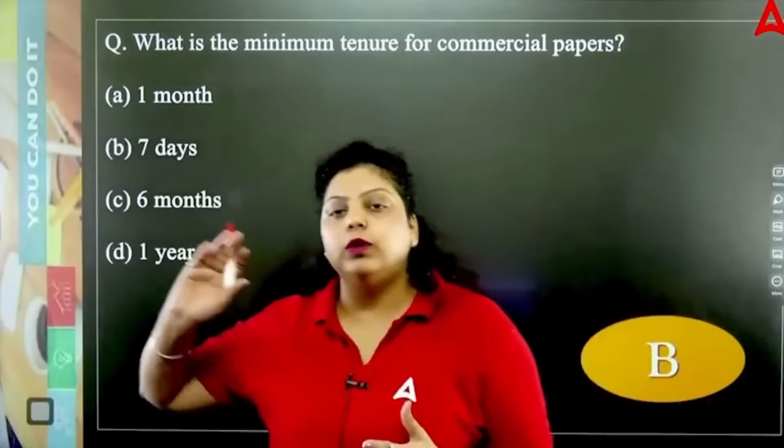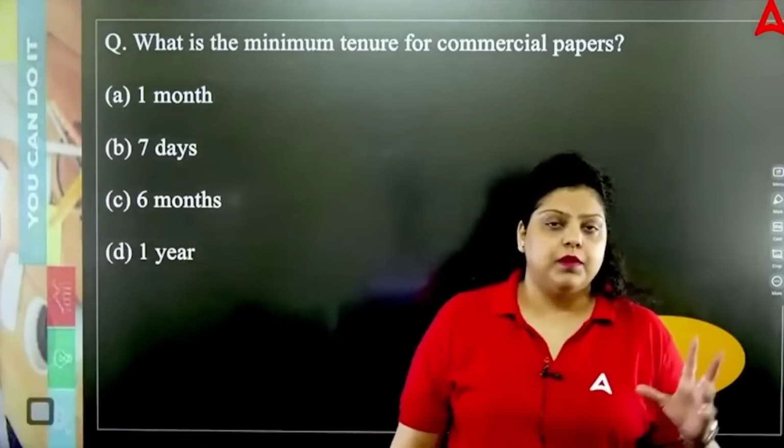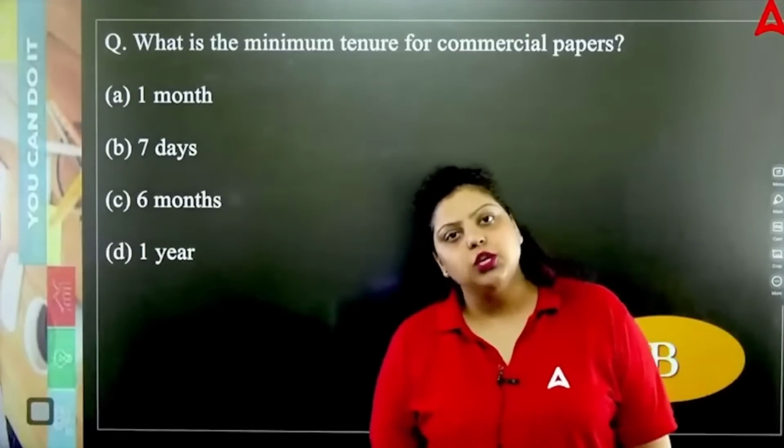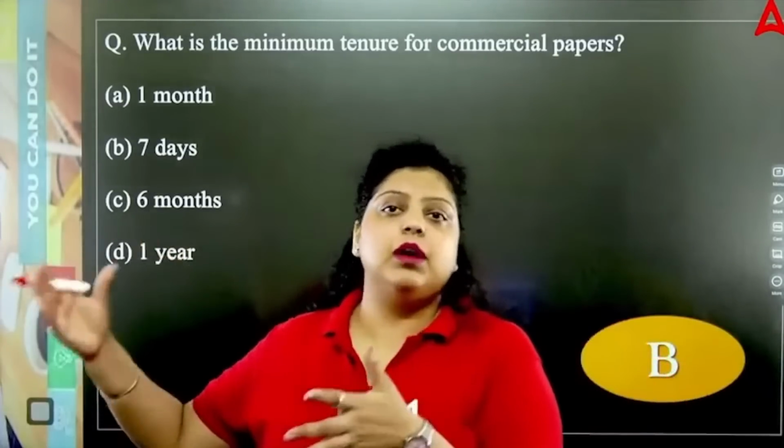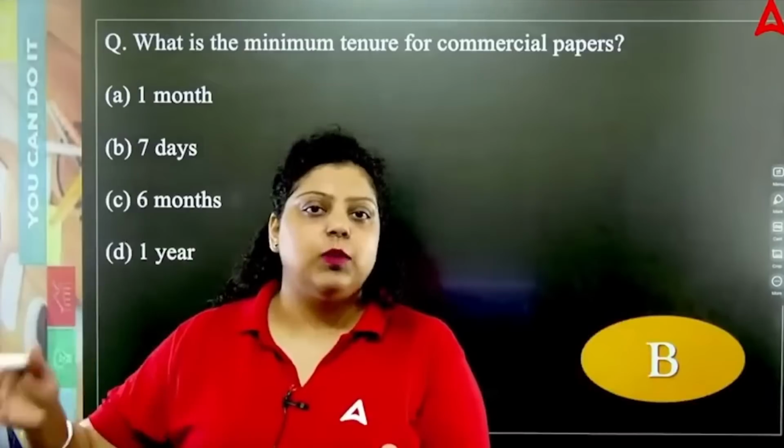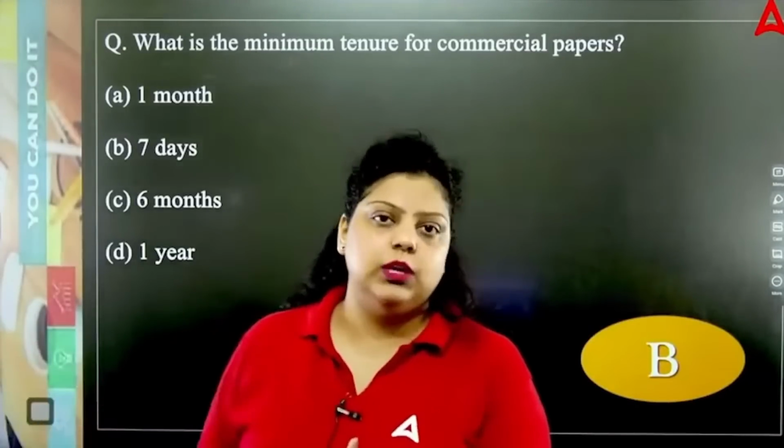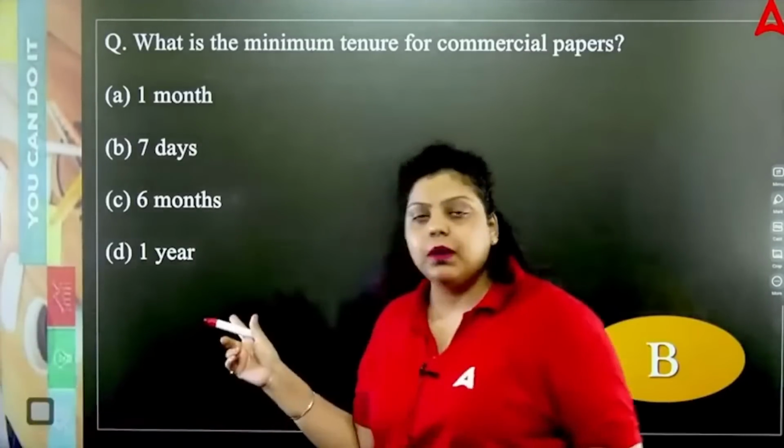If you want to issue the commercial paper for more than 5 lakh rupees, you can issue it in multiples of 5 lakh, like 10 lakh, 15 lakh, 20, 25, 30. In these multiples only you can issue the commercial paper. The minimum you can issue is 5 lakh. Okay, the minimum duration 7 days, the maximum duration 364 days, issued by corporates, and they are unsecured negotiable money market instruments.